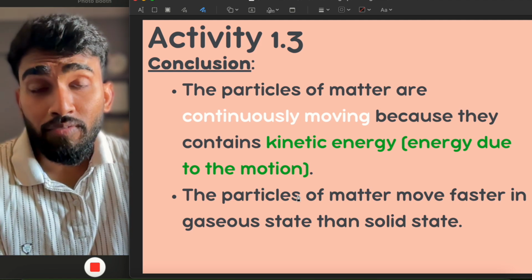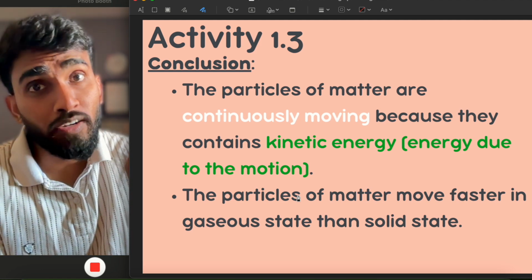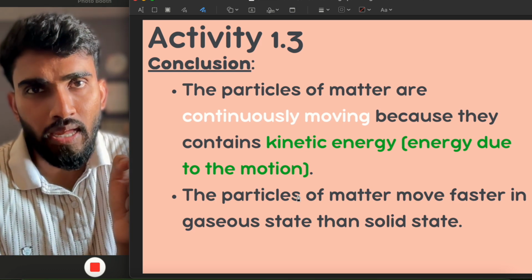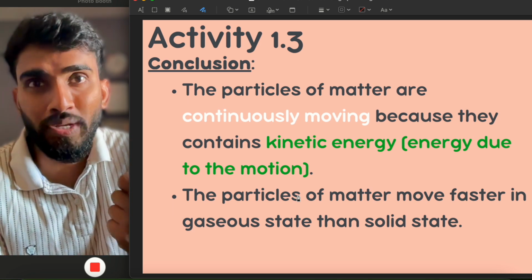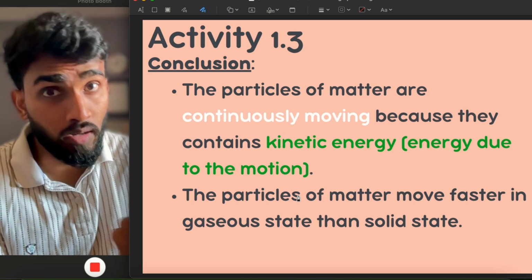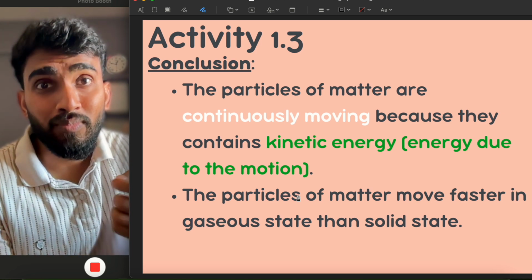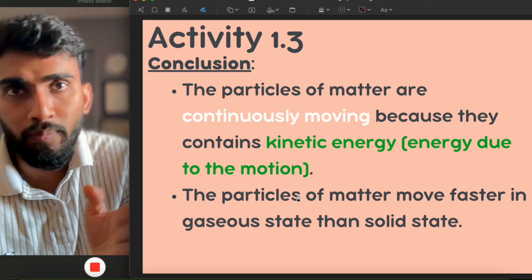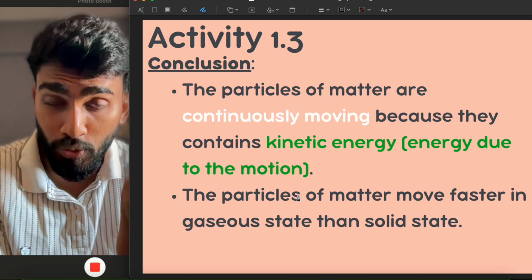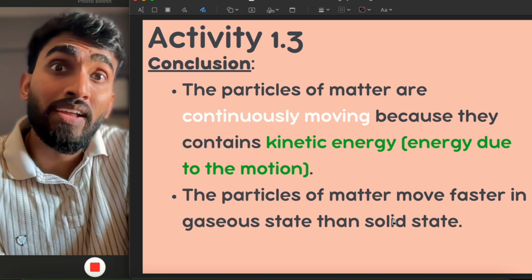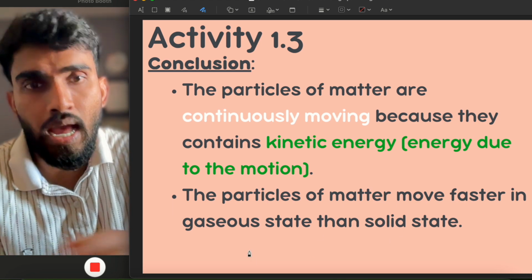Because of this reason only, we were able to get a smell even when it was in solid state, but the particles were moving slower. Hence, we had to go closer to get the smell. But when it converted into gaseous state, when we lit it up, the smell came through a distance. Okay, it passed some distance and it reached our nose. That explains that the particles of matter move faster when it is in the gaseous state as compared to the solid state.